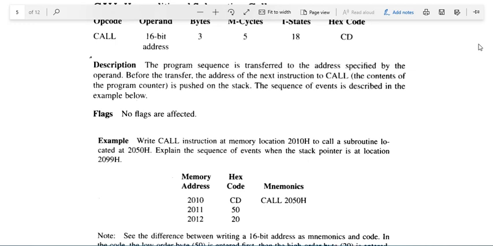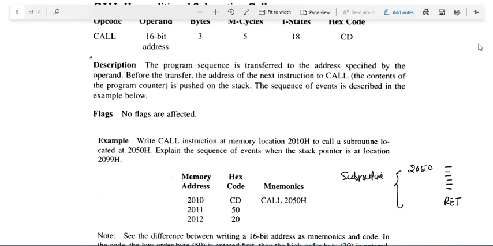Call means whenever you want to call any subroutine. For example, if I have a subroutine that is written from this location onward, and it returns from this location, at the last of the subroutine there is always a ret. Ret means return from the subroutine. This is the instruction. So how does the call instruction work?